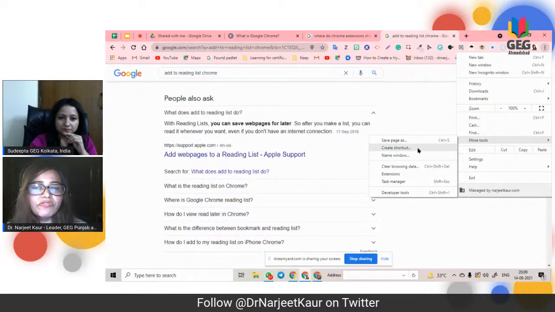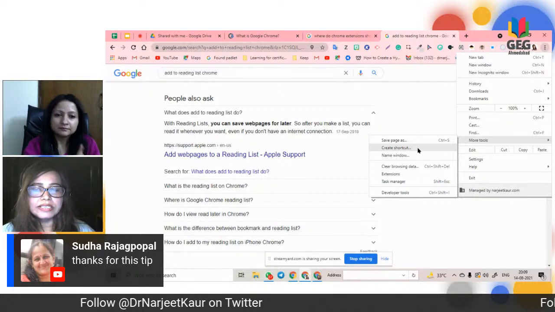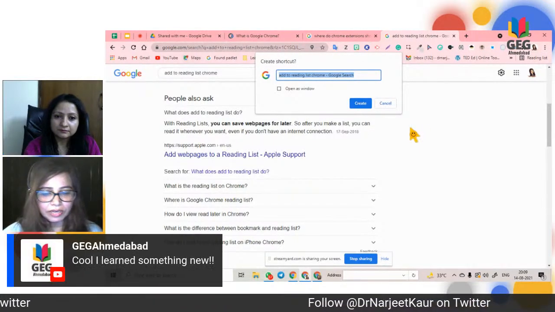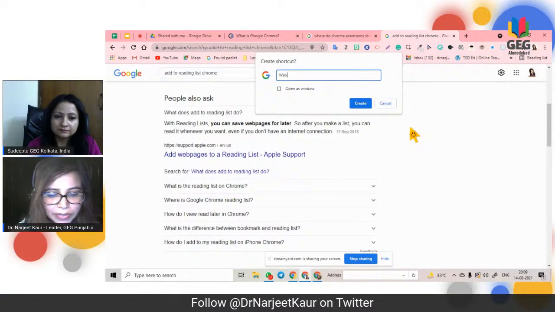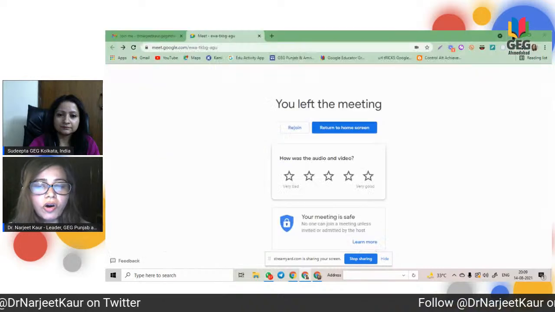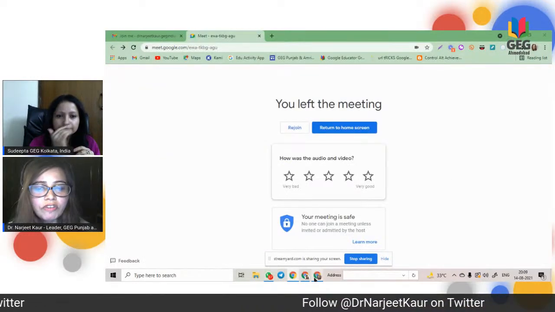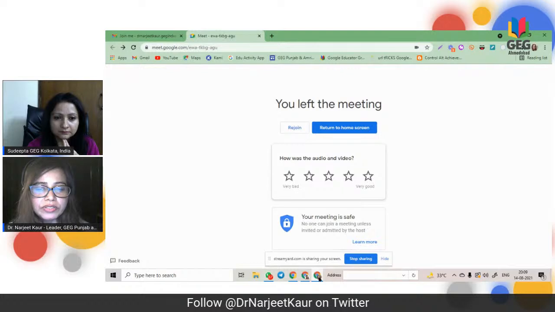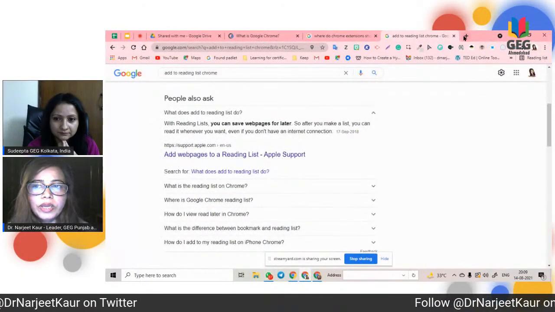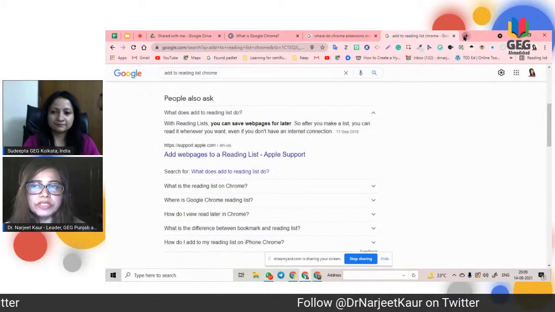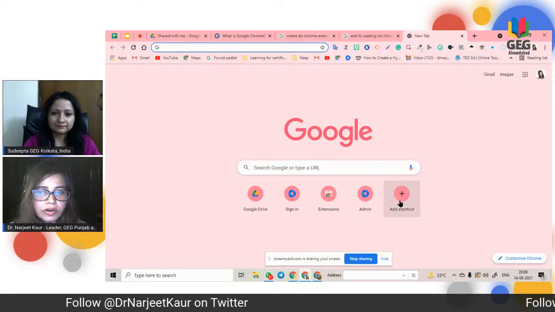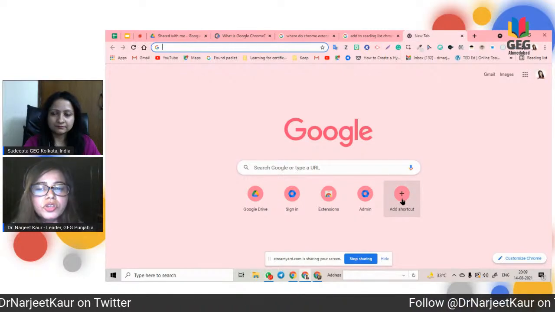This is very useful when you really want to access something real quick. You do not have to go into the page. For example, you want to create a shortcut for this, so we write a name, and then I create. The shortcut is going to be created. Or you can create a shortcut even from, okay, let me pull up my screen. If I click on the new tab, you will see on the main screen there is an option for creating shortcuts. You click on this plus sign and the shortcuts are going to be created.